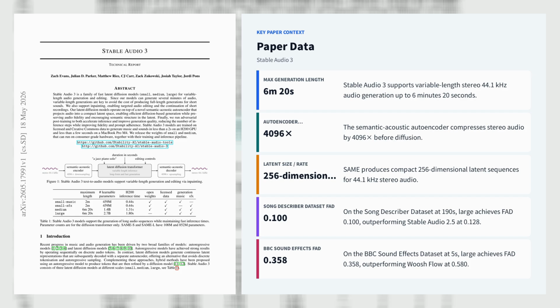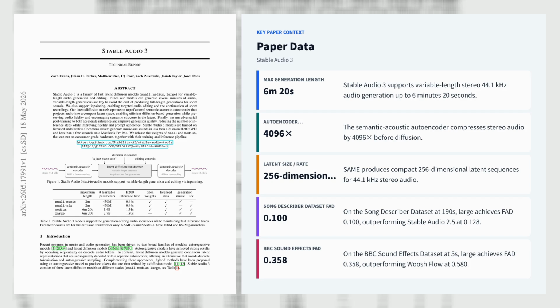Training proceeds in 3 stages: flow matching with mini-batch optimal transport coupling, a distillation warm-up from a frozen teacher, and adversarial post-training, using a relativistic discriminator plus CLAP-based text alignment. On the Song Describer dataset, large achieves FAD 0.1 at 190 seconds versus 0.128 for Stable Audio 2.5, while on BBC sound effects, it reaches FAD 0.358 at 5 seconds, outperforming WhooshFlow at 0.58.